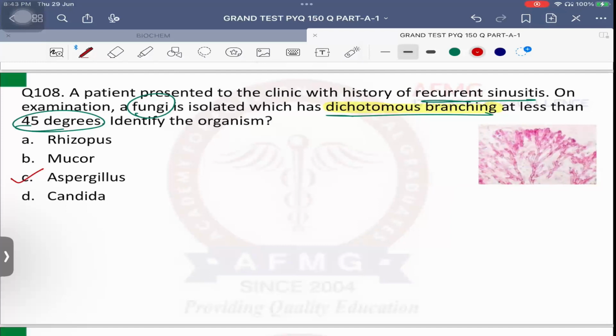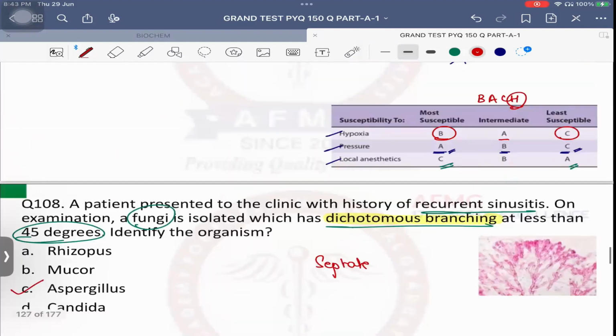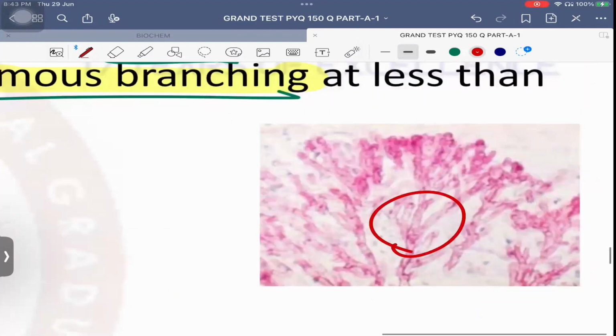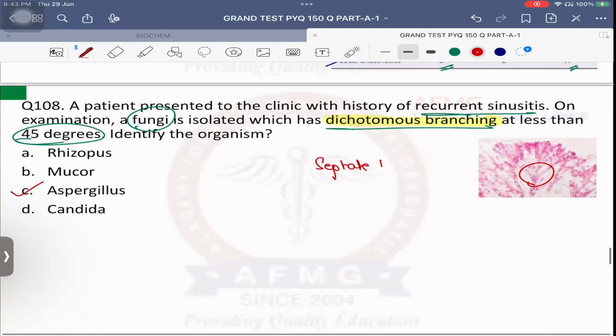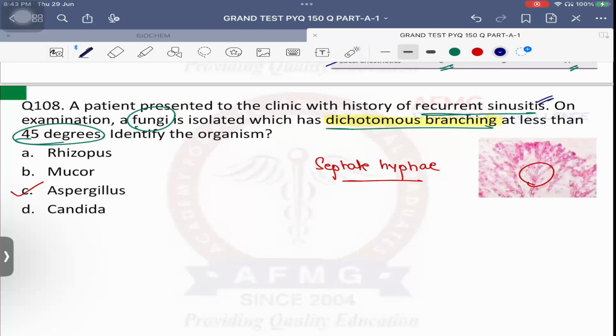Septate or aseptate hyphae? Usually septate hyphae. दिख रहा है ना? Septations are usually seen. Okay. So septate hyphae will be seen in a case of Aspergillus. And we know that Aspergillus fumigatus is a cause of sinusitis as well in the patient. No issues with this. Important.